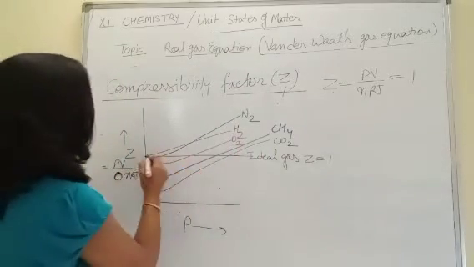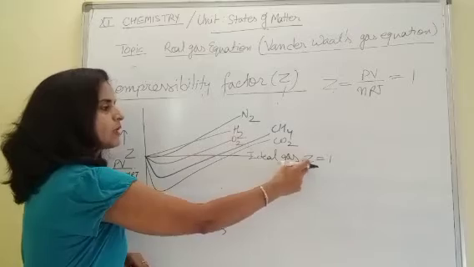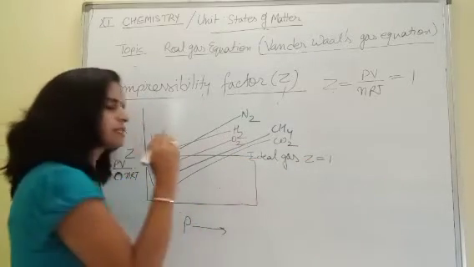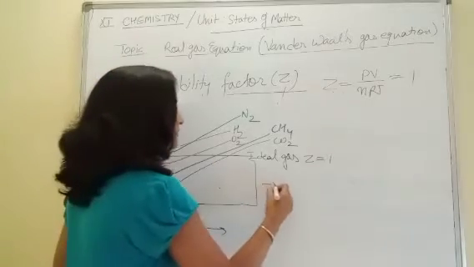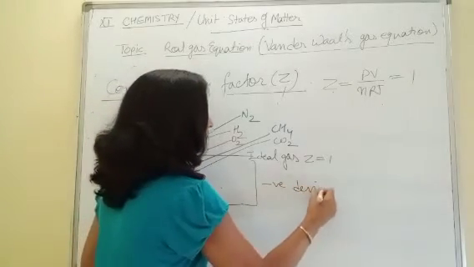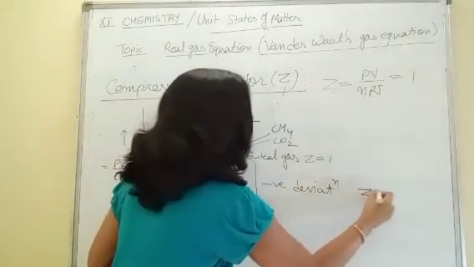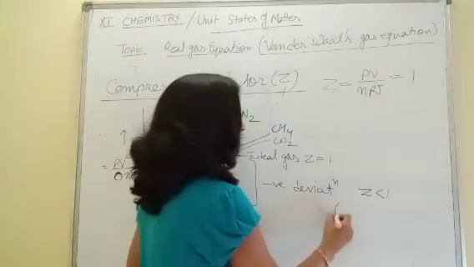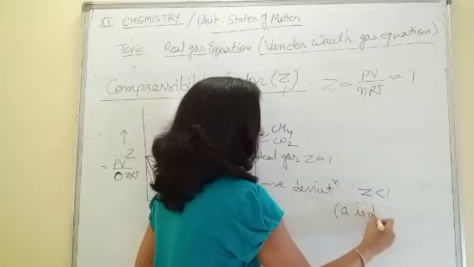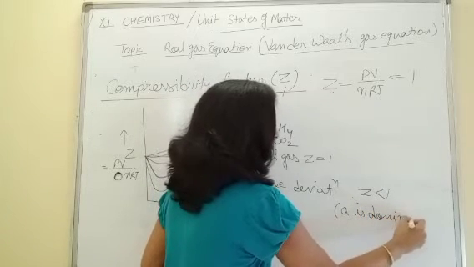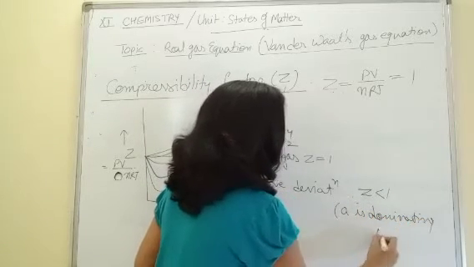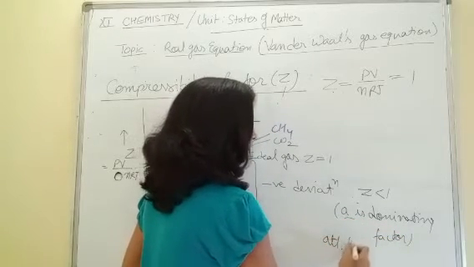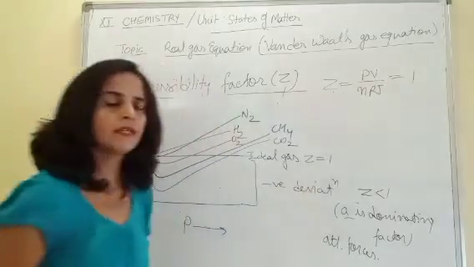Check here, this is the line where Z is 1, that is for ideal gases. And this portion shows negative deviation, where Z is less than 1. Less than 1 means A is the dominating factor. A, that is attractive forces. Right?